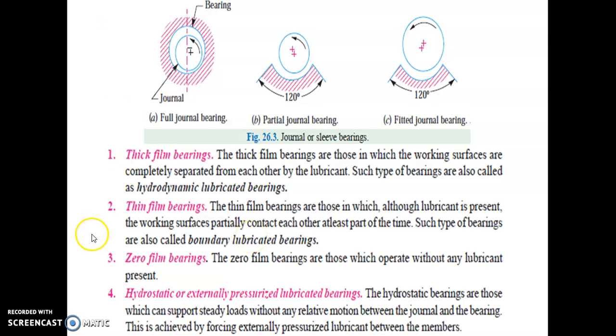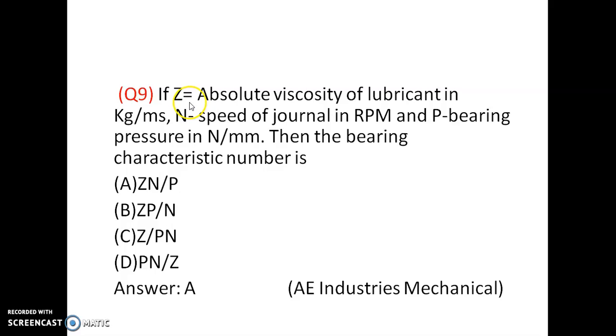Next one: if Z is the absolute viscosity of lubricant, N is the speed and P is the bearing pressure, then the bearing characteristics number is ZN/P. So option A is correct. ZN/P is the bearing characteristics number.